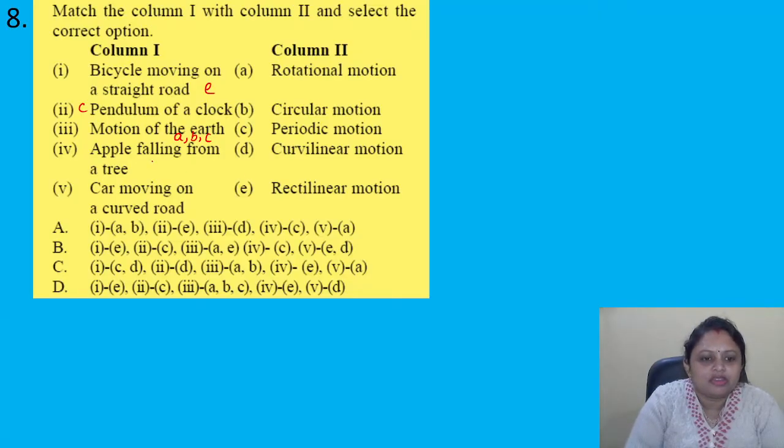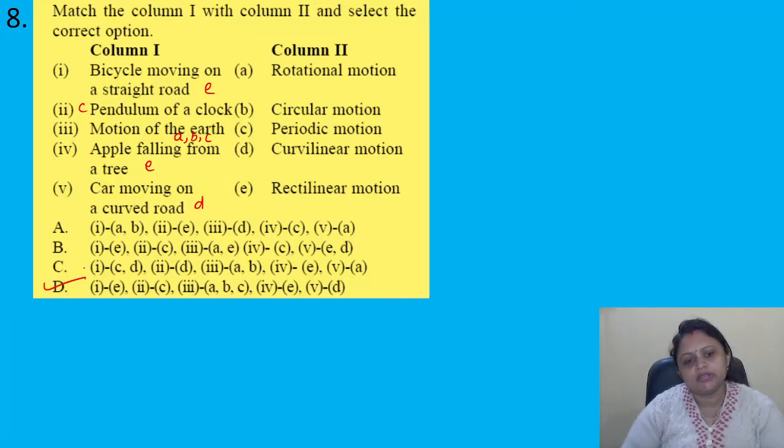Apple falling from a tree, that is the rectilinear motion. Bit 5, car moving on a curved road. Car moving on a curved road, that is the curvilinear motion. So it will be 1E, 2C, 3ABC, 4E, 5D. So correct answer is option D.